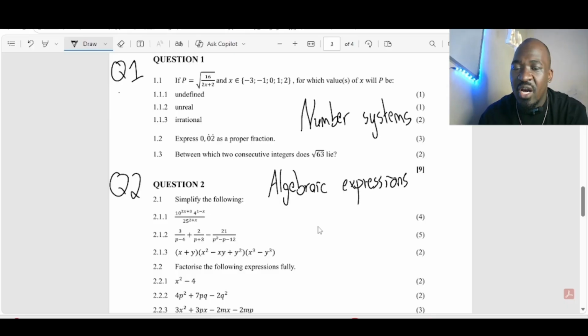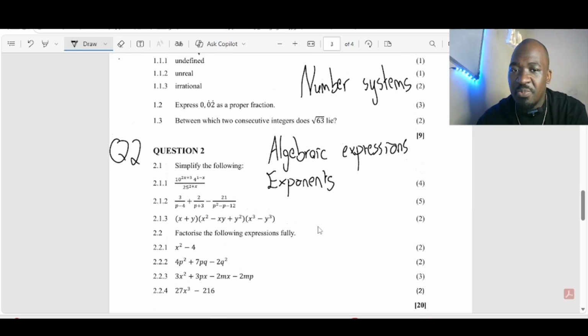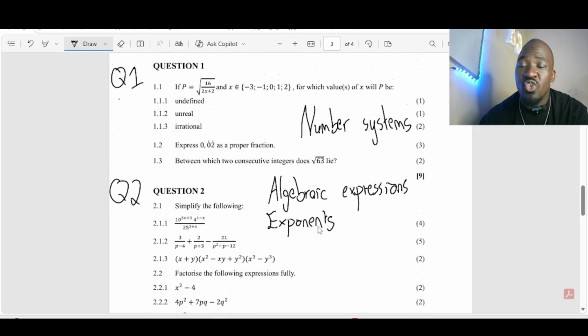We have our algebraic expressions. We have exponents there, right? So now let's check. We have algebraic expressions as well as exponents. So you can simply see question 1 as well as question 2, they were covering 3 topics. They were covering number systems, algebraic expressions as well as your exponents.